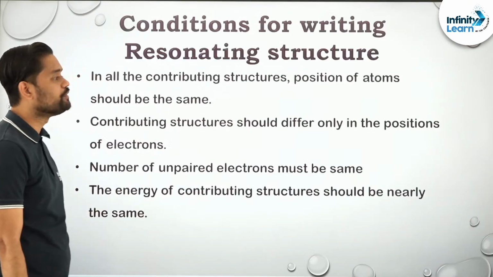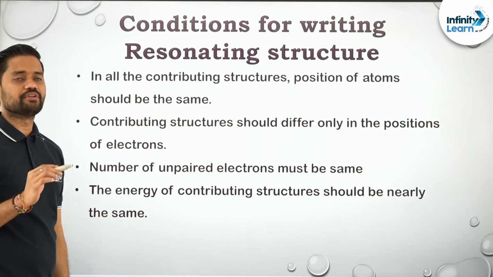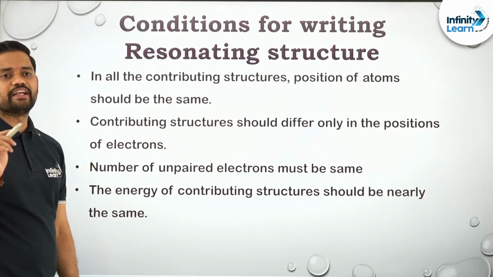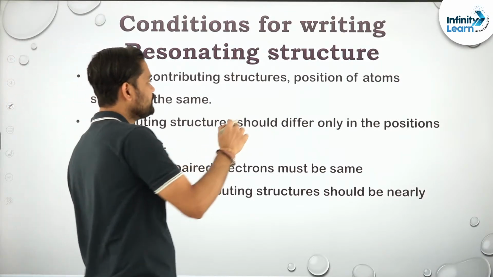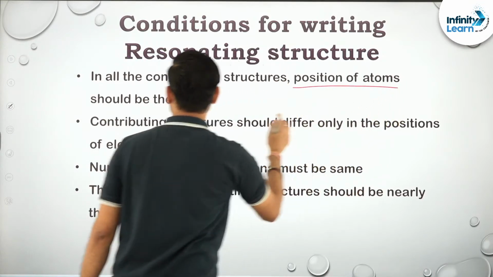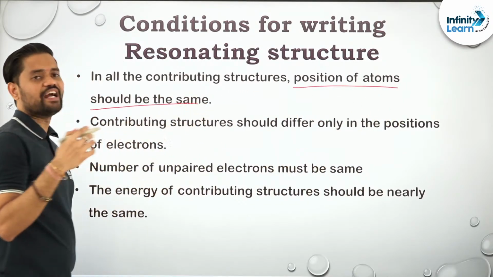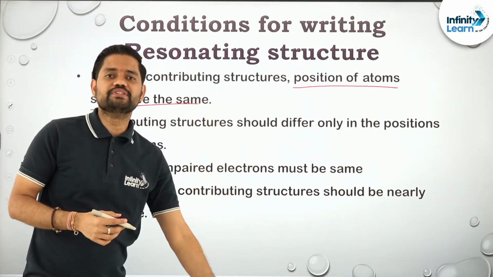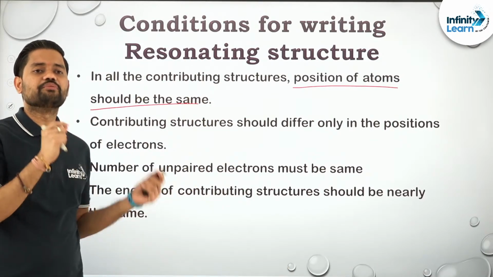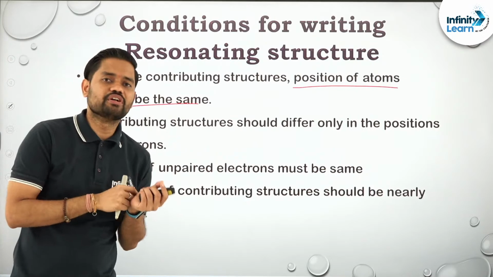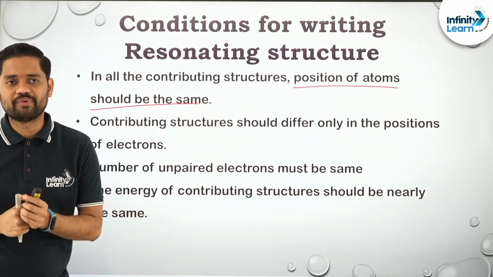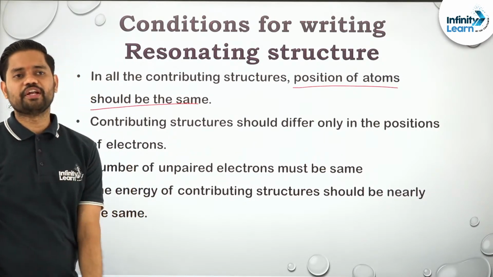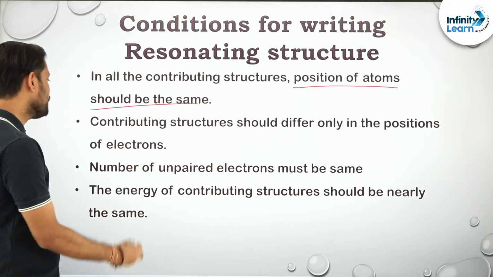One more thing that you have to remember is the position of the atoms. Okay, these are the conditions for writing resonating structures. The position of the atoms should not change in the resonating structures. मतलब ऐसा नहीं कि आप एक एटम को उठा के कहीं और पे कर दो, ये गलत है. ठीक है, in resonating structures the position of atoms and the position of even sigma electrons will remain the same. Only pi electrons and lone pair of electrons will change their position.